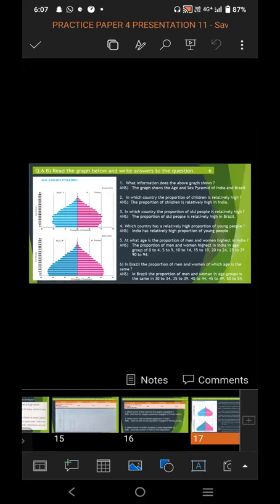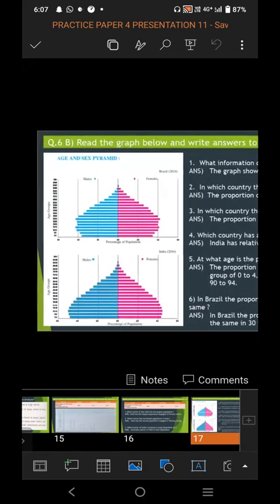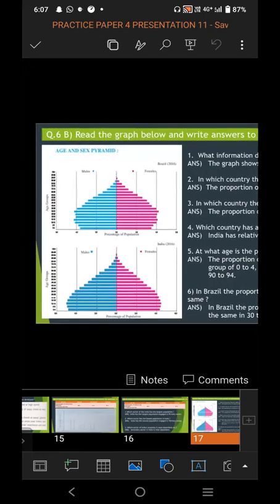the graph given is of the age and sex pyramid of Brazil and India. In that graph, the upper graph is of Brazil for the year 2016 and the lower graph is of India for 2016. The blue color marking indicates the male and the pink color marking indicates the female.